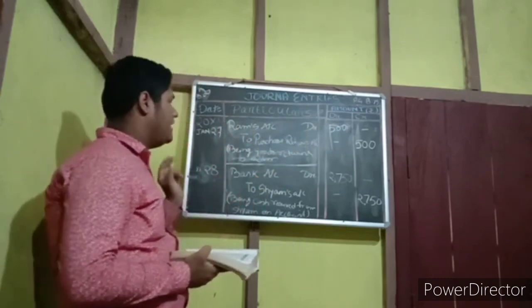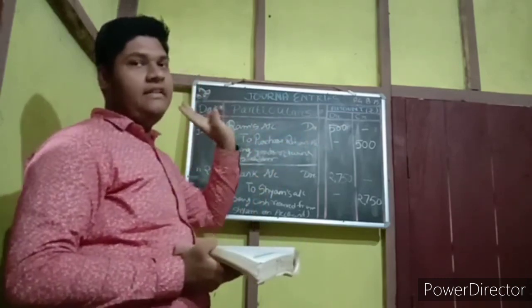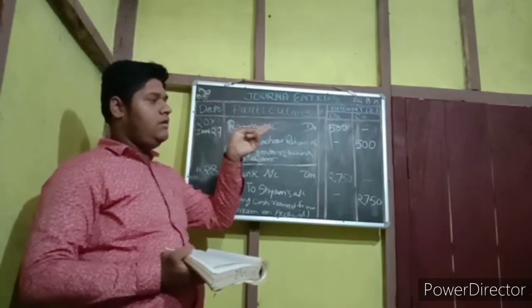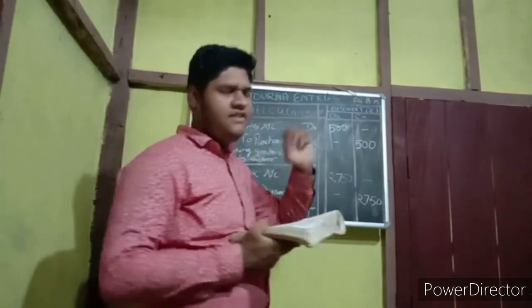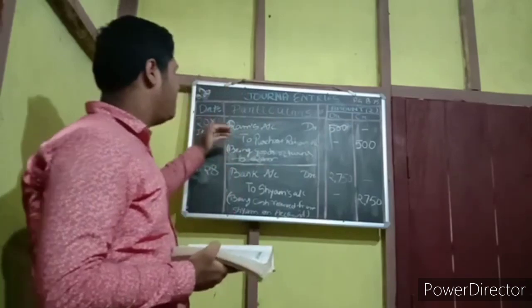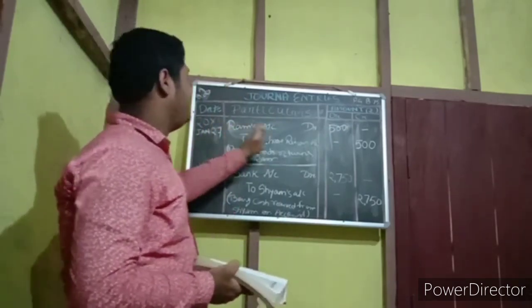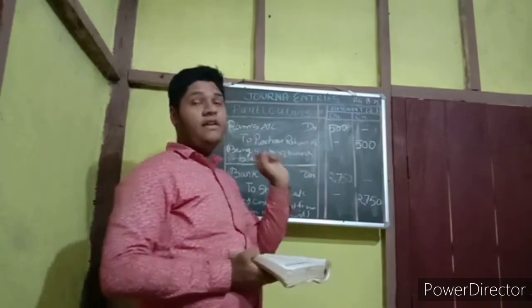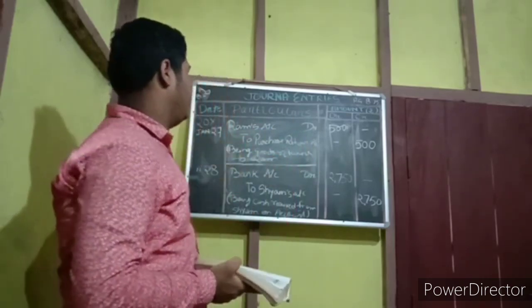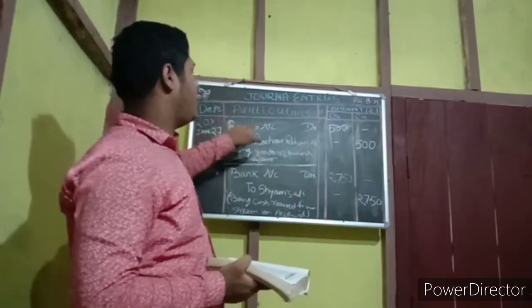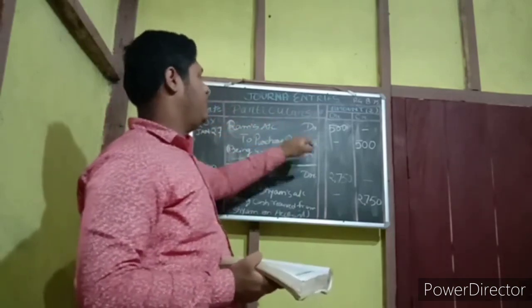Same as sales return, we have to change the transaction. Same in the purchase return. In the terms of purchase, we did purchase account debit to Ram's account, though it's a credit entry. Now we will interchange it. How? We will write the Ram account at top on the debit side and purchase return on the credit side.